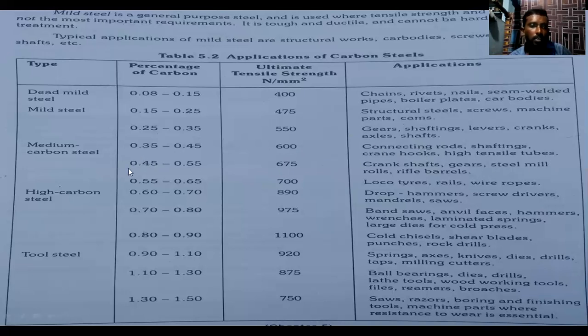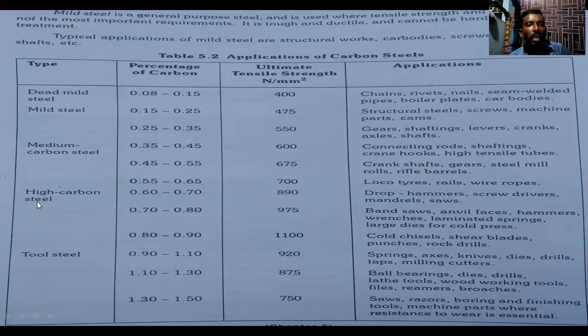Next, we are increasing the carbon content in medium carbon steel to 0.45 to 0.55. The ultimate tensile strength is 675. What are the applications? Crankshafts, gears, steel mill rolls, rifle barrels. These are the applications of medium carbon steel at 0.45 to 0.55 carbon content. So here in medium carbon steel, the minimum carbon content is 0.35 and the maximum is 0.55.